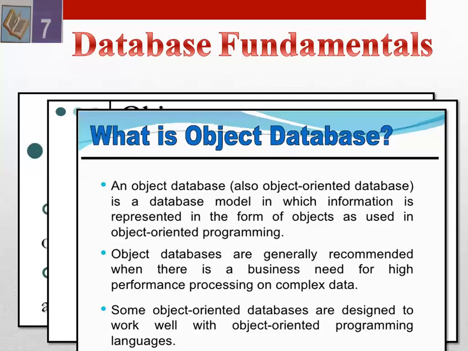For example, the object radio has 4 states and 5 behaviors. The states are on, off, current channel, and volume, and the behaviors are turn on, turn off, tune channel, increase and decrease volume. So we have two characteristics of each object, states and behavior.